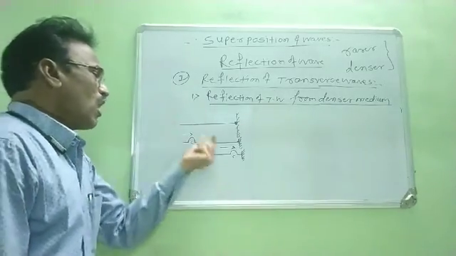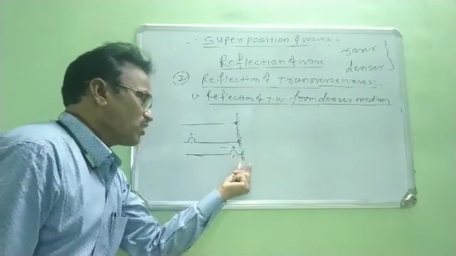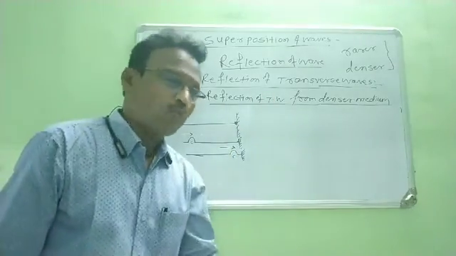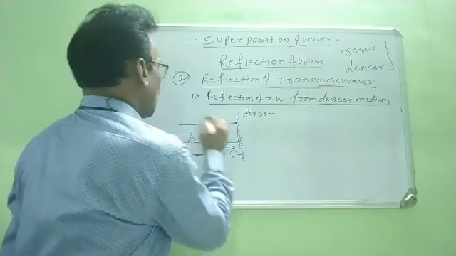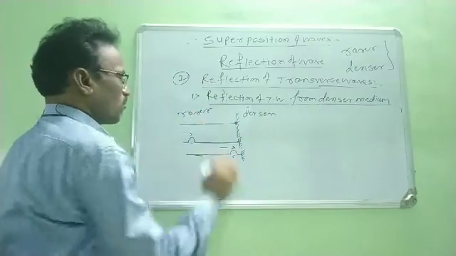Now, as soon as this crest reaches the rigid support, or the denser medium, consider this the denser medium and this the rarer medium.